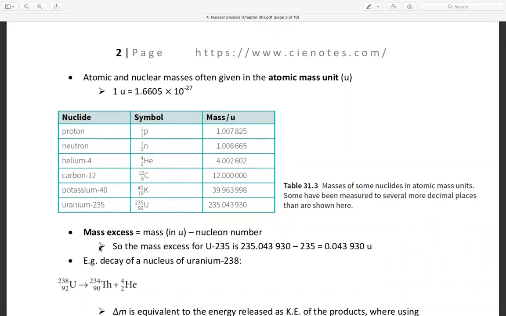Mass excess is mass in u minus nucleon number. So the mass excess for uranium is 235.043930 minus 235, which equals 0.043930 u.